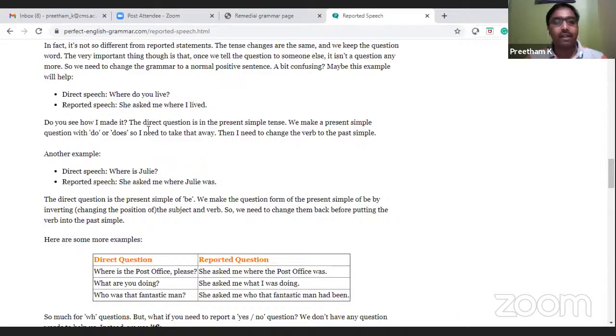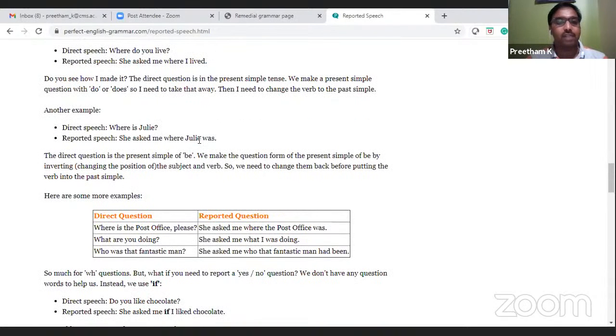She asked me where I lived. Do you see how I made it? The direct question is in the present simple tense. We make a present simple question with do or does. So I need to take that away. Then I need to change the verb to past simple. Where is Julie? She asked me where Julie was.